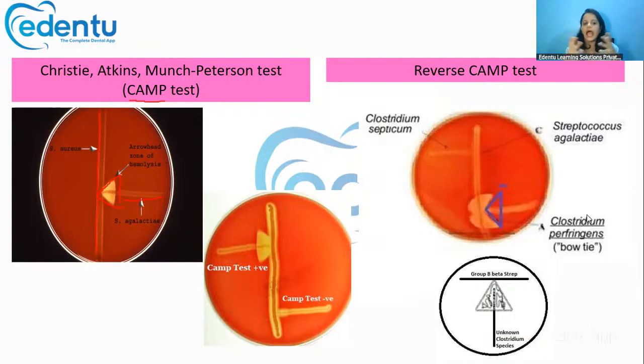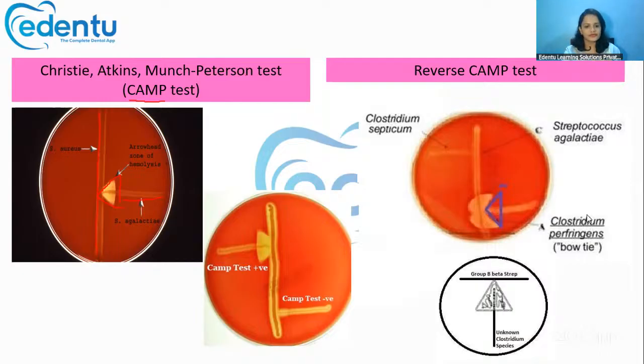If you see this arrowhead, it means there is group B streptococci, like Streptococcus agalactiae, present in this sample.